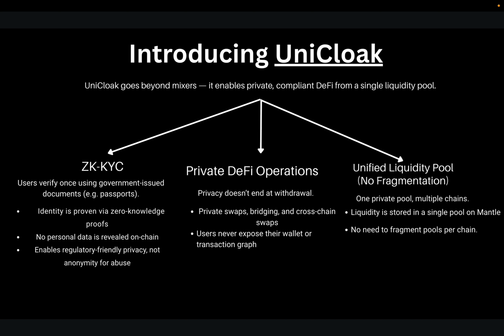The second is private DeFi operations. Privacy doesn't end at withdrawal. Private swaps, bridging, and cross-chain swaps are all offered by UniCloak. Users never expose their wallet or transaction graph. And the third is a unified liquidity pool. No fragmentation. One private pool, multiple chains. Liquidity is stored in a single pool on Mantle. No need to fragment pools per chain.